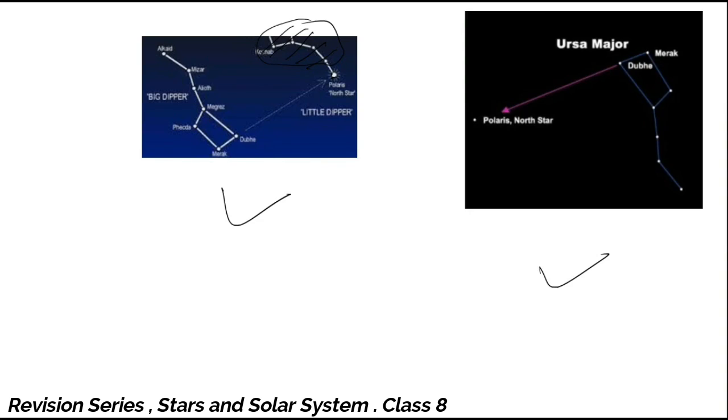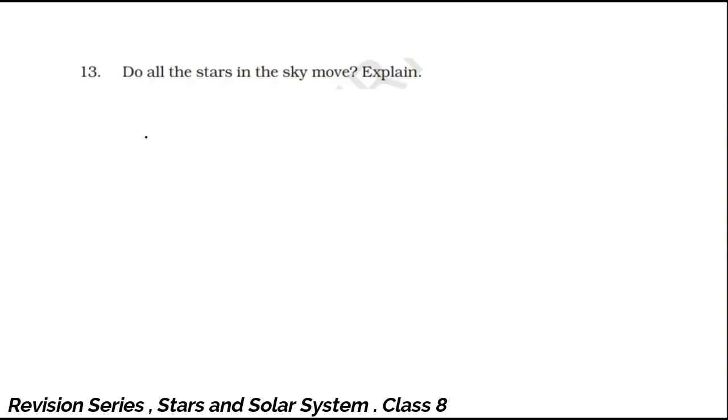Now next, question number 30. Do all stars in the sky move? Explain. Well, all the stars and every celestial body in the universe are in motion, or we can say are in relative motion. Everything is moving.